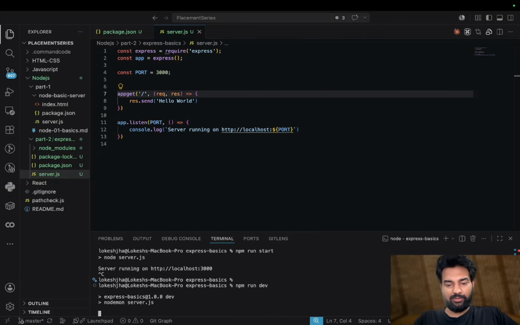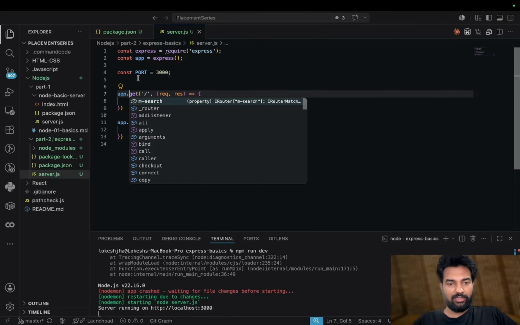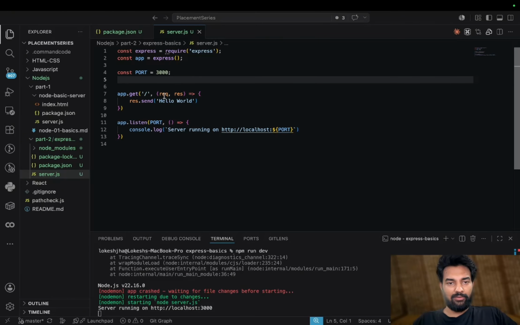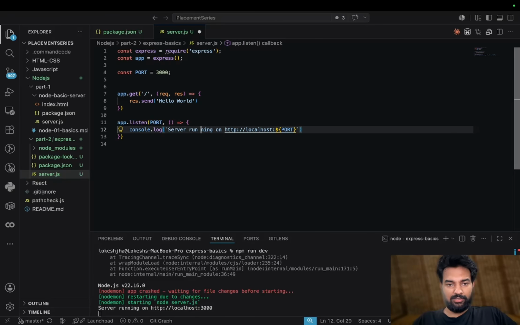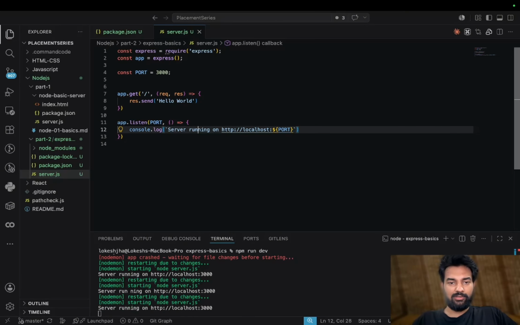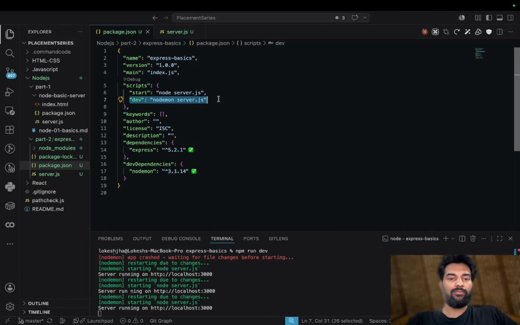In the dev, this works. If I save, it is fixed. Now this is running. If I add a space, then again error. Without error also, it restarts. So for the dev part, nodemon listens to any change and restarts itself, so that you do not need to come and restart again.